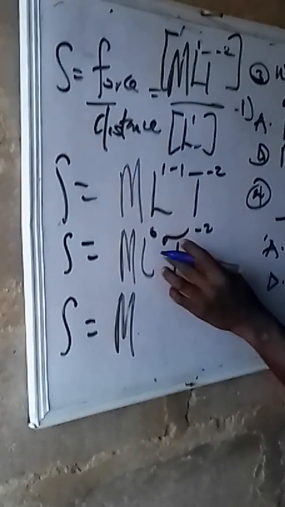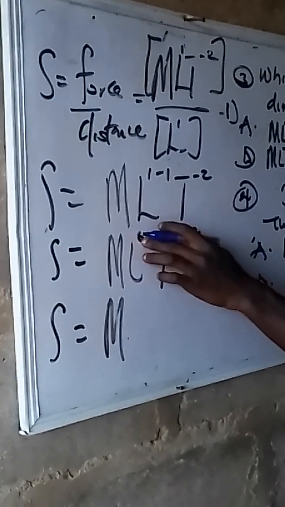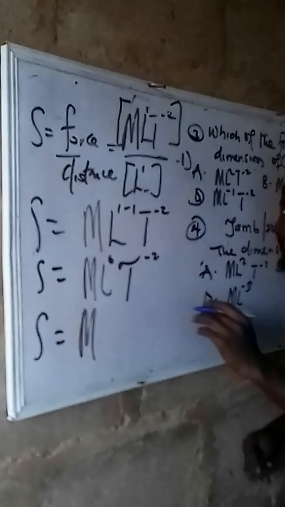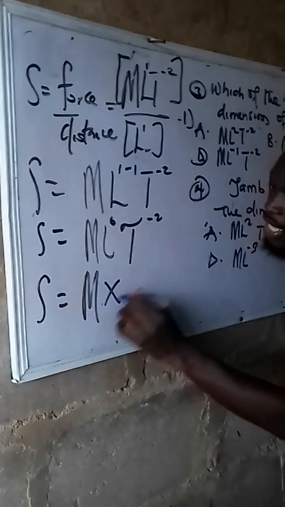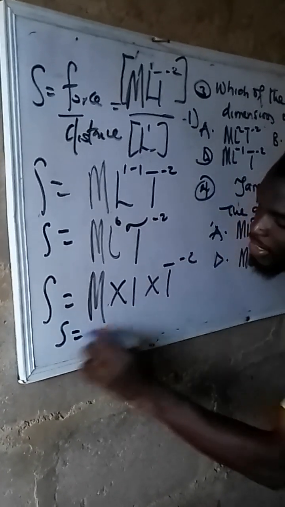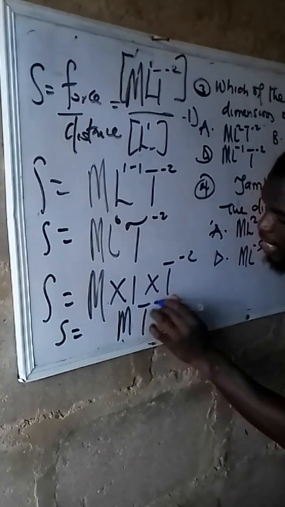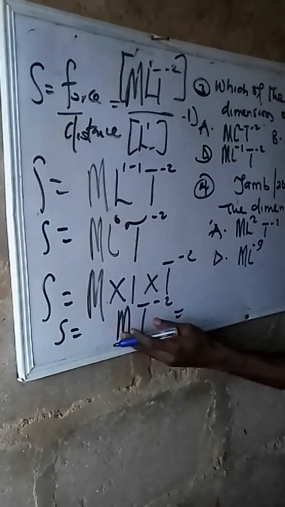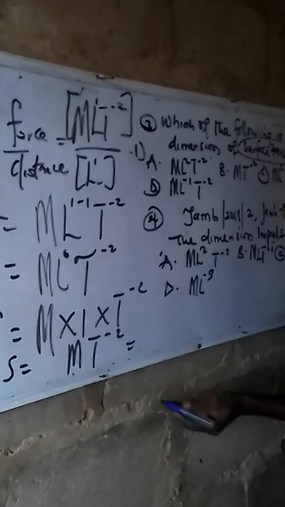Now S will now be what? M. In law of indices, anything raised to power 0 is what? 1. Are we all together? 2 raised to power 0 is 1. 100 raised to power 0 is 1. It will now be M times 1 times T minus 2. Or S equals M per T squared. This is the correct answer. This is the dimension for what? Surface tension.